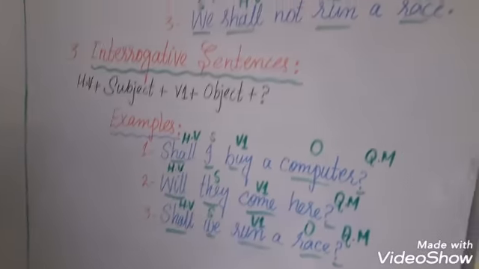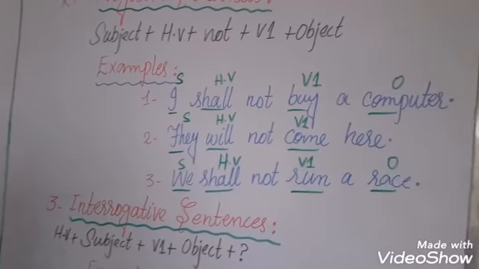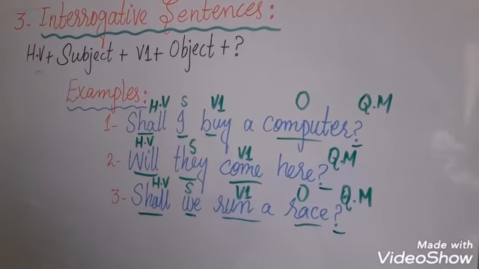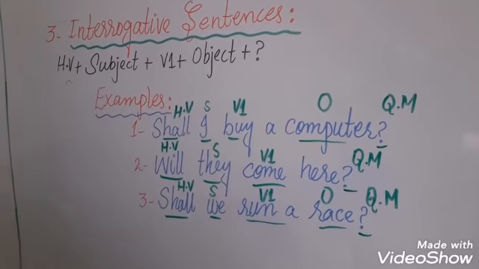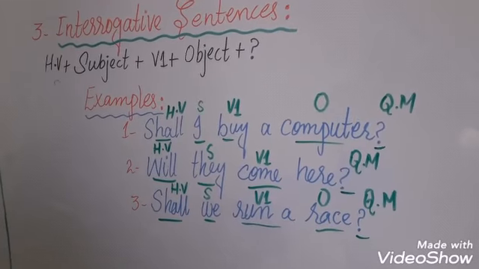So friends, you will make 10 more negative sentences just like this, and 10 more interrogative sentences just like these sentences in your notebook. This was your future simple tense. Do practice at home for further understanding.